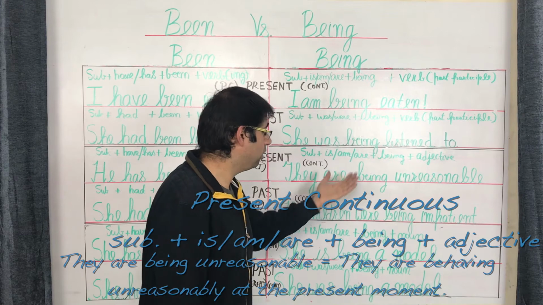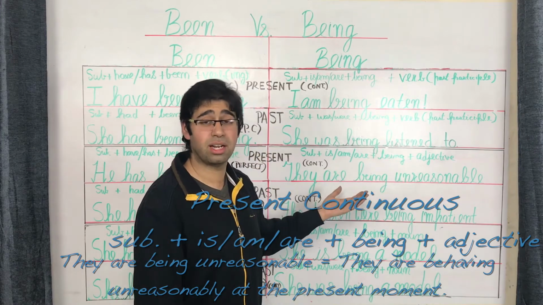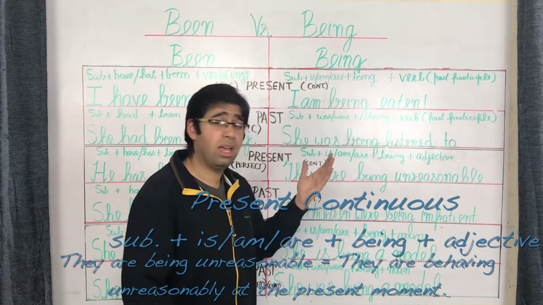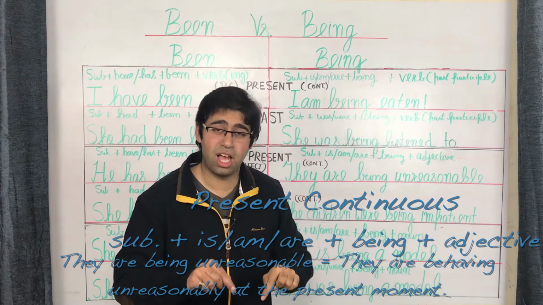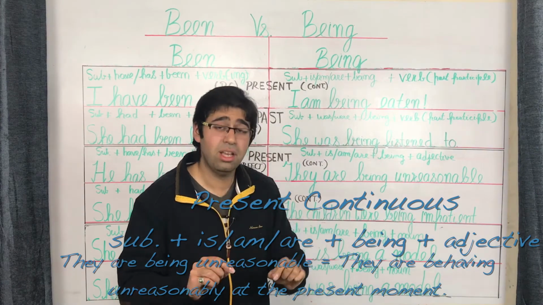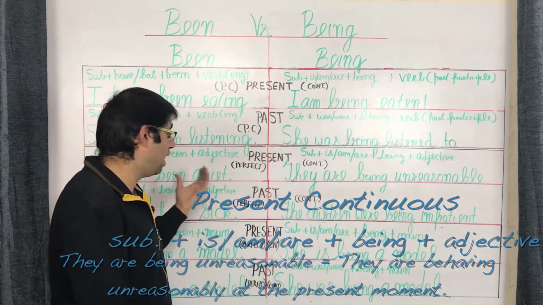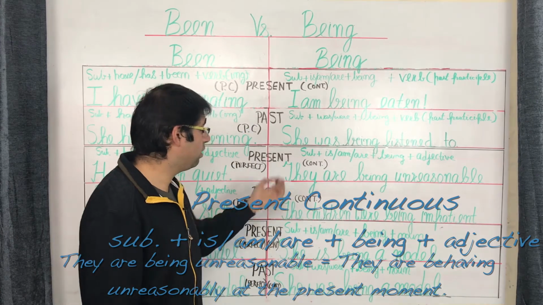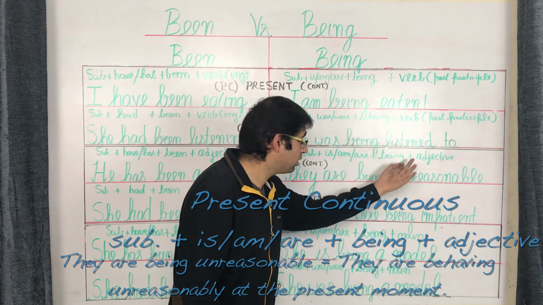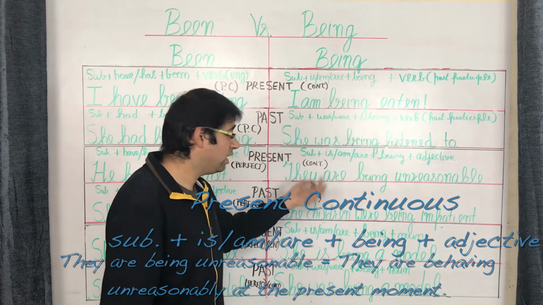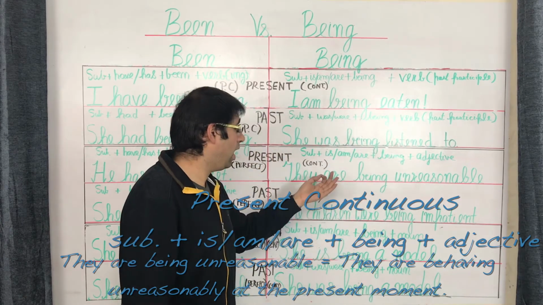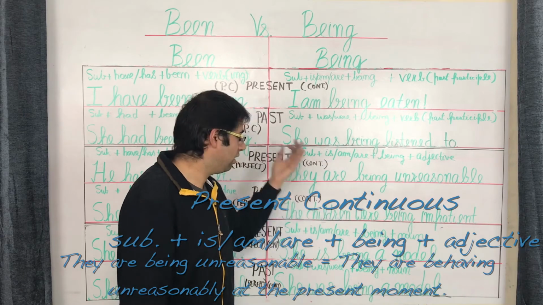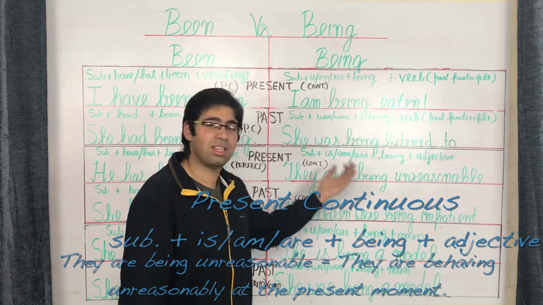You've got a sentence such as they are being unreasonable, which is to say that they are behaving in an unreasonable manner right now, the moment when the sentence is said. Contrary to been, where we had the evidence that he started being quiet in the past as well. So once again, whenever you've got being interacting with the adjective, just like with the verb, we are only interested in the event as and when it is happening and as and when the sentence is being spoken.